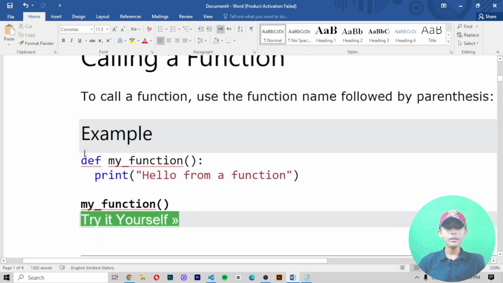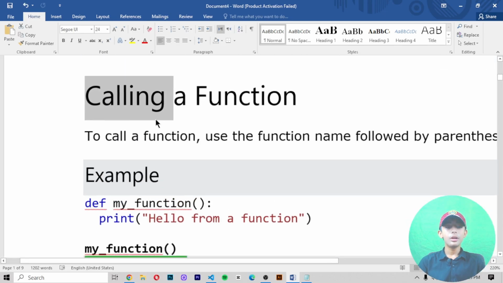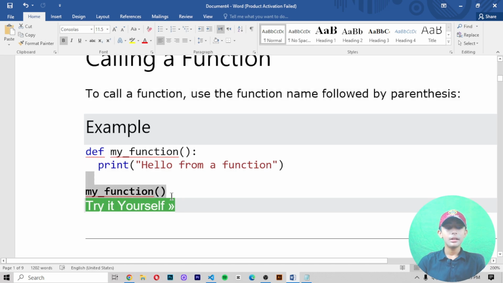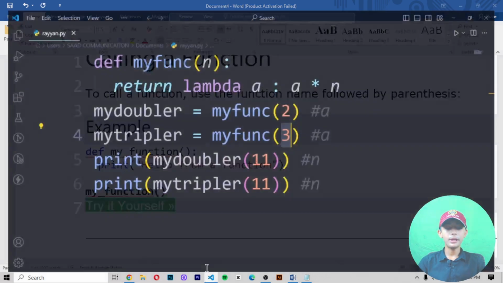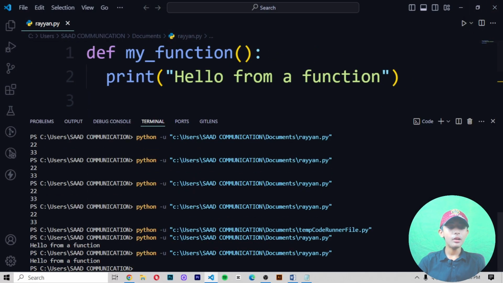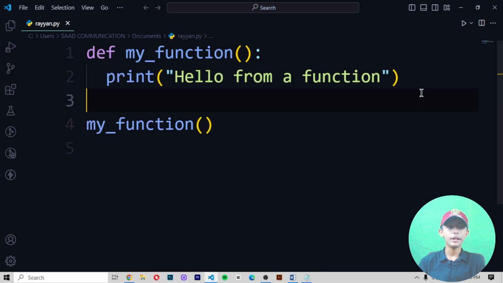Now, calling a function. To call a function, use the function name followed by parentheses. Let me copy it and let me paste it. Save it, and it should give me hello from a function. Here you can see it like that.